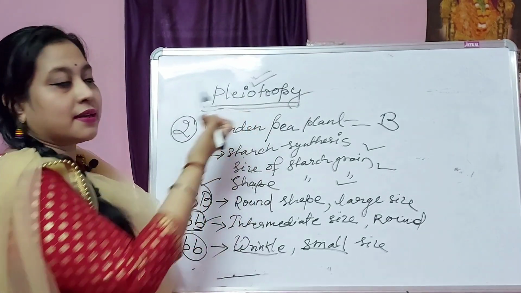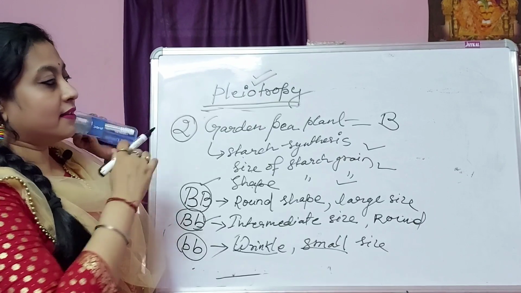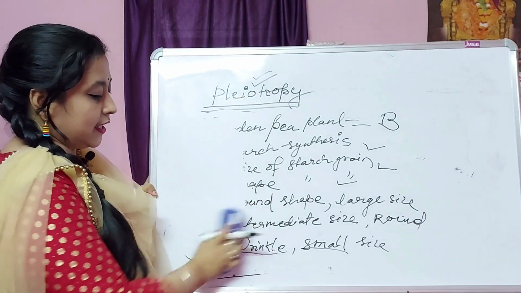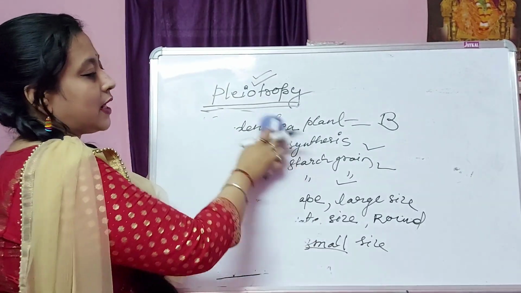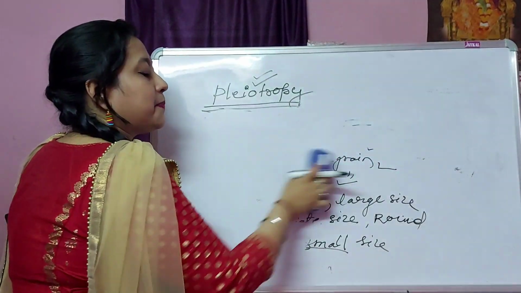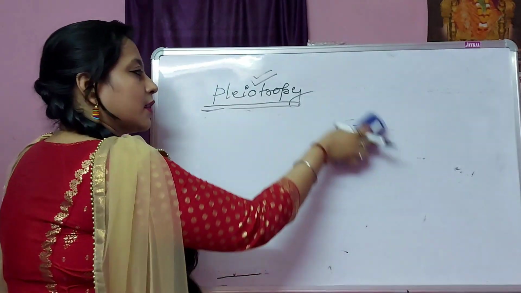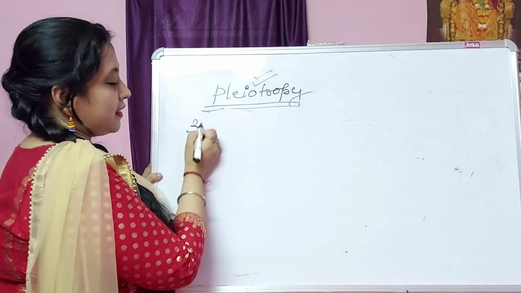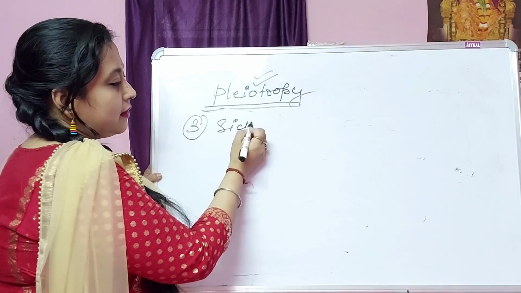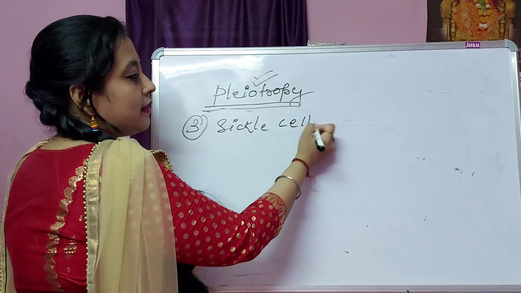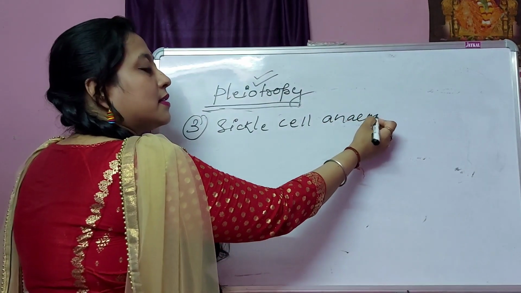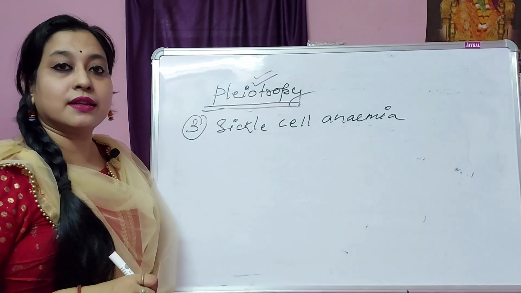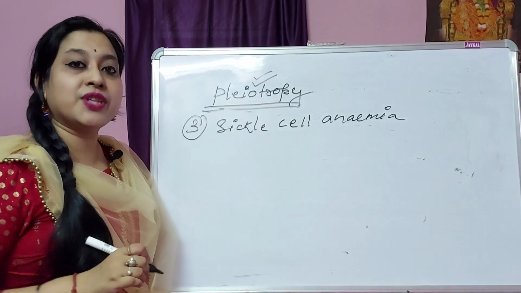So it also comes under pleiotropy, where a single gene is responsible for multiple phenotypic expressions. Then another example of this pleiotropy, the third example, is sickle cell anemia. Here also, it is due to a point mutation in the hemoglobin chain.